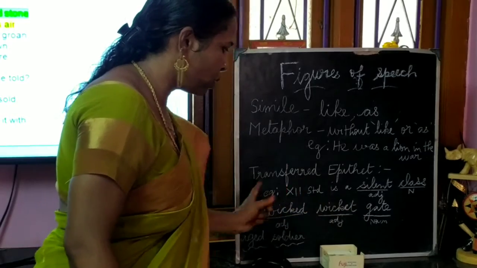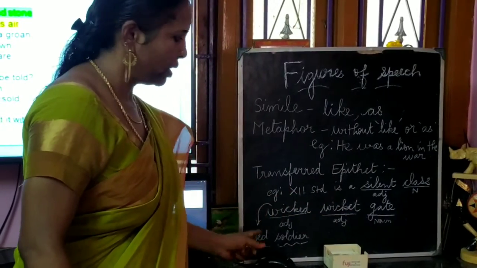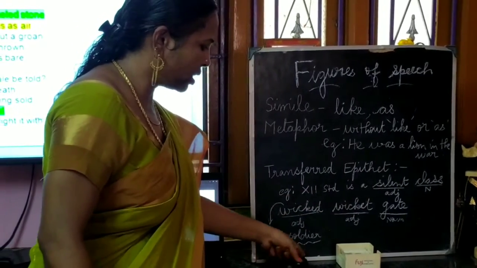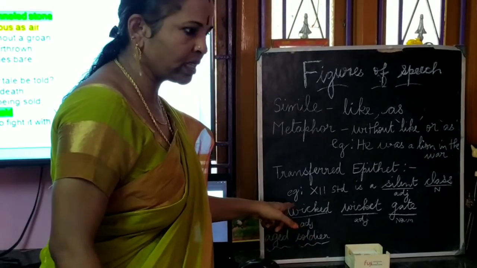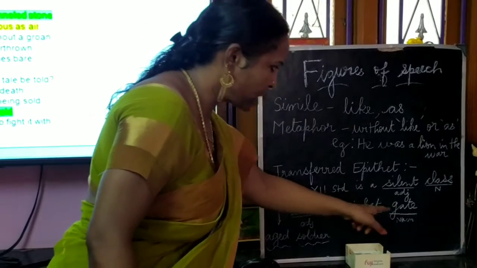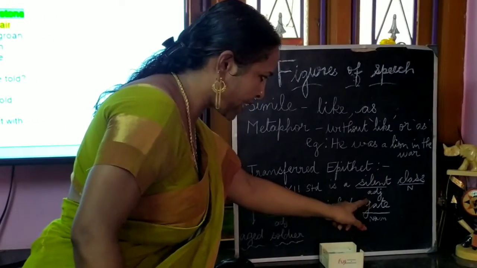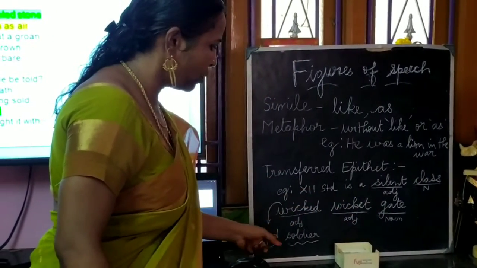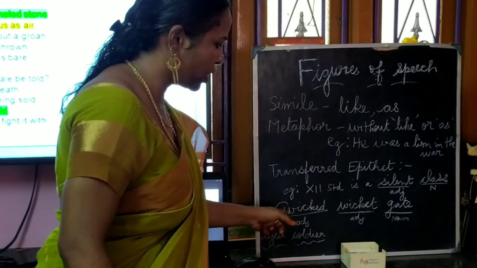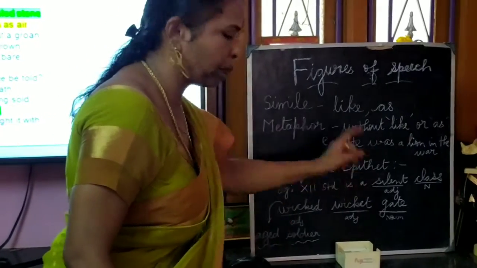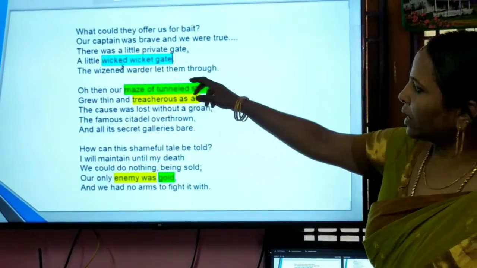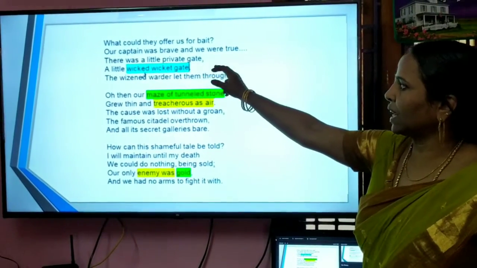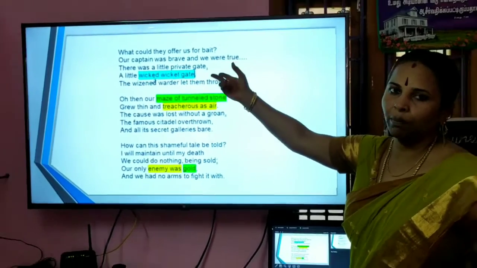It is the aged soldier who was there at the gate. The aged soldier is mentioned here as wicked. So the epithet is transferred from the gate to this aged soldier. So it is transferred epithet. I think you can understand that wicked, wicket gate is transferred epithet.